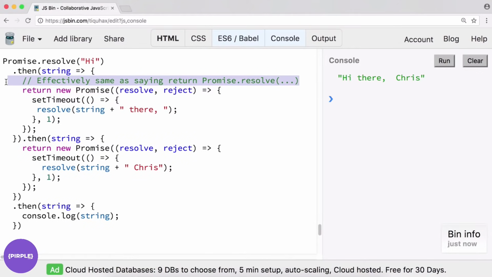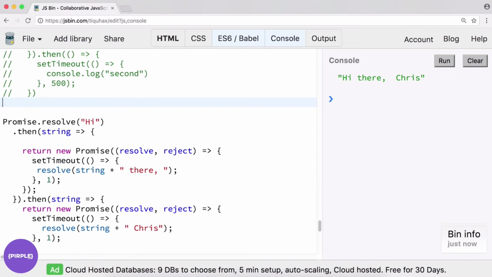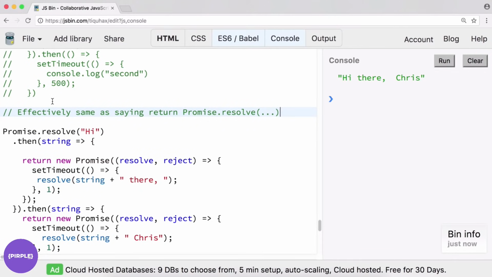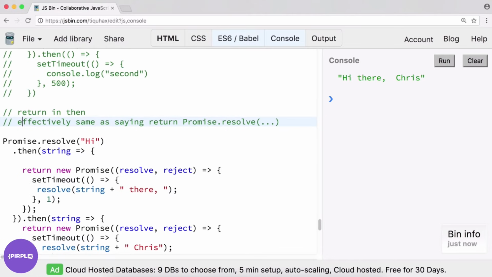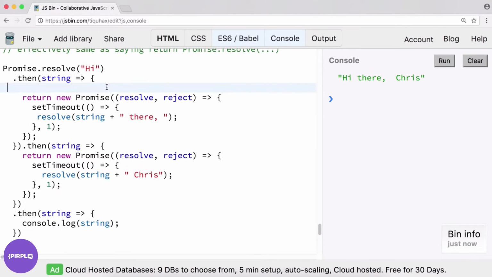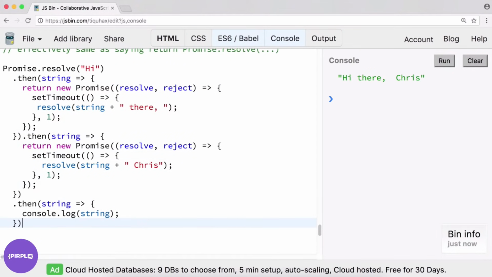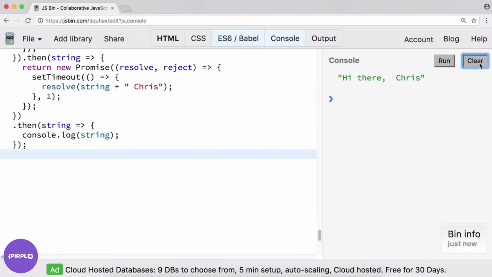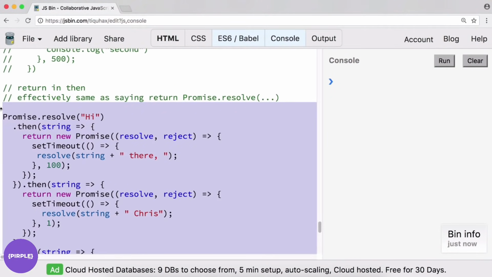And you know what, this comment, I'm going to move it elsewhere. And I will say return in then, effectively same as saying return promise.resolve. Okay, we'll fix our spacing a bit here as well. And yeah, there we go. Right, so this way, even if this one is 100 milliseconds and this one is 1, we shouldn't fire this before that. Let's test it out. 100 milliseconds, boom, success.